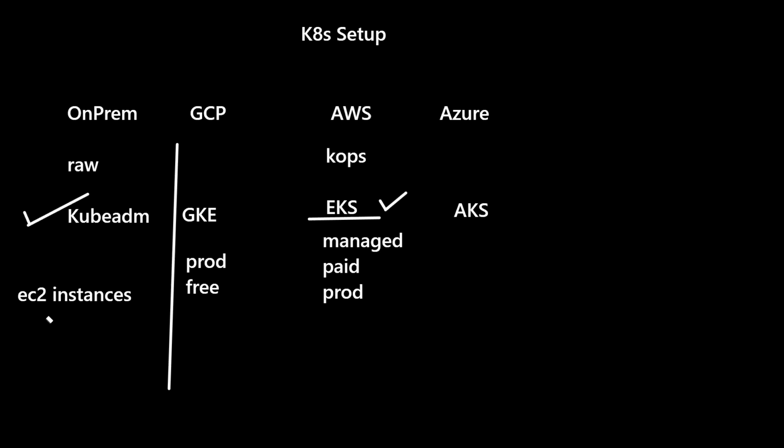But with our setup, because we are doing it with EC2 instances, certain features we may not explore. Those we'll explore here on EKS, and also the advanced things like automatic scaling, I'll show you on EKS. Whether you create the cluster with kubeadm or with GKE or AKS, the setup is different. That's all. But once the setup is done, the concepts, the commands, the Kubernetes manifest files, everything is the same.